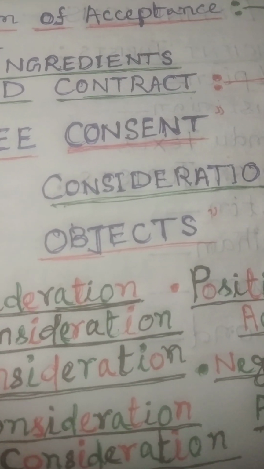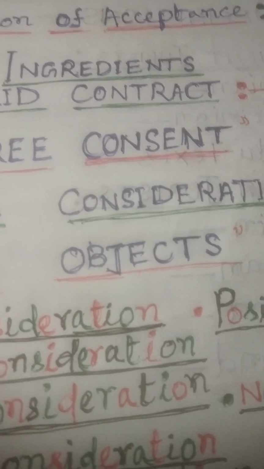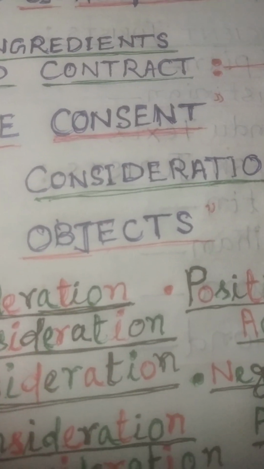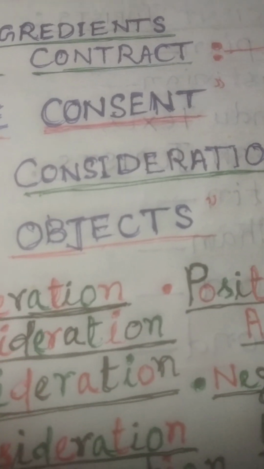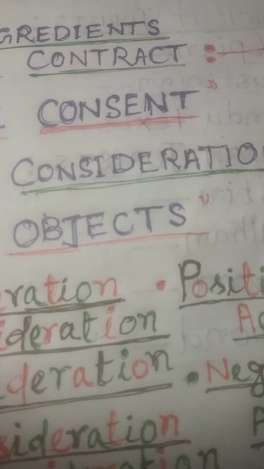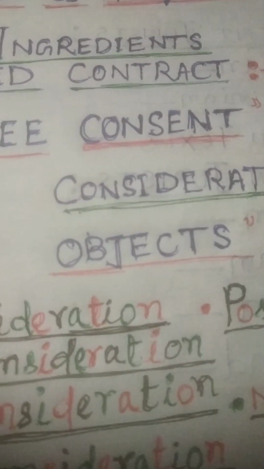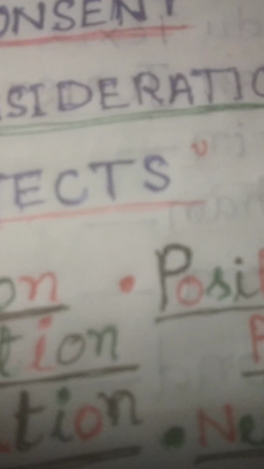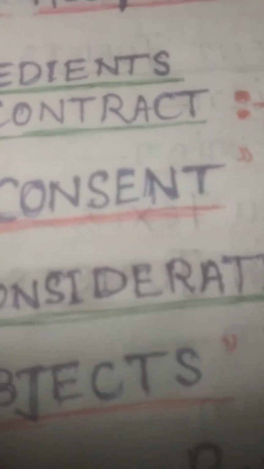So on the coming crops, A promised to pay rupees 25,000 per quintal, which is a kind of future consideration. A is the promisor and B is the promisee, and the consideration is for a certain future event. So this is called a future consideration to make a contract valid.